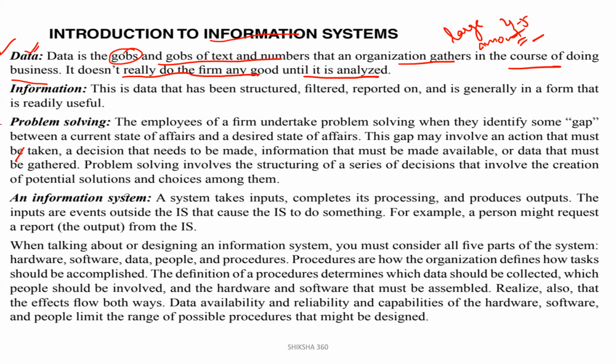The second one is information. What is the meaning of information? This is the data that has been structured, filtered, and reported on, and it is generally in a form that is readily usable. Clear? So in information, the data has been properly structured, filtered, and reported on, and it is generally in a form that is readily usable.